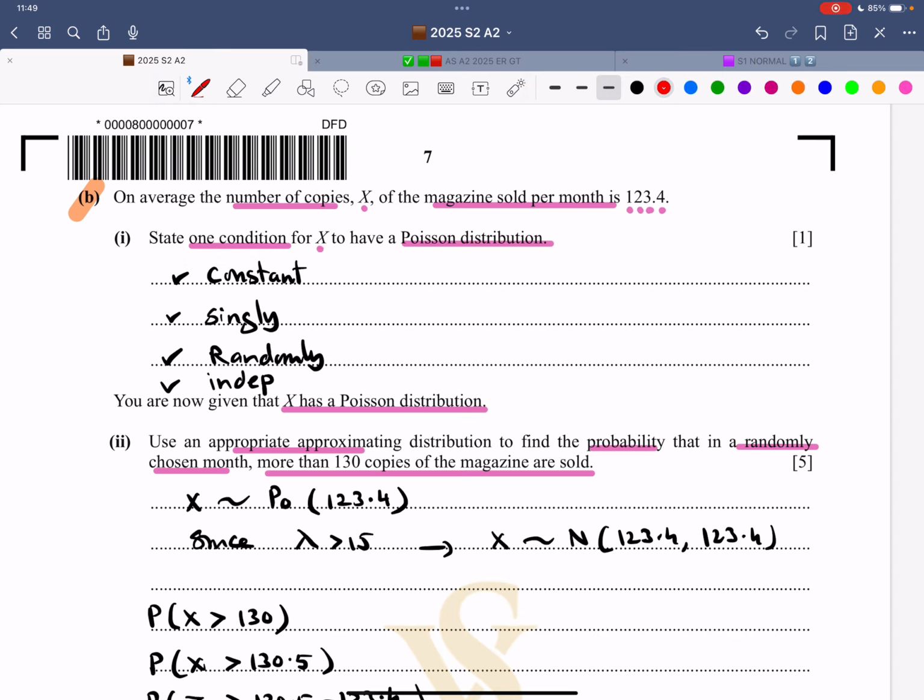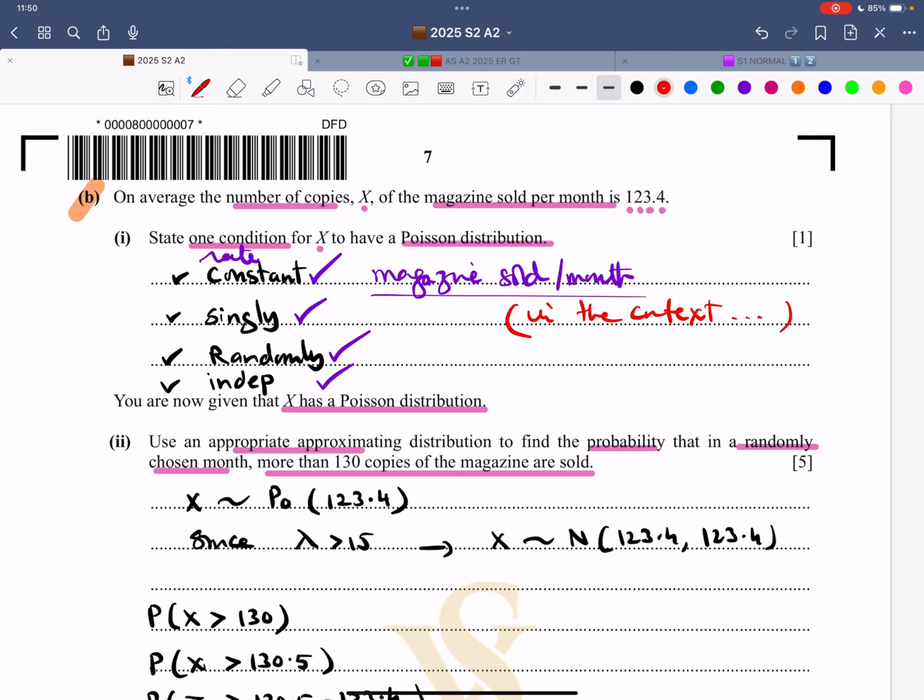We have to write in the context of this question, that is the magazine sold per month is occurring at a constant rate. It's sold singly. It's sold randomly. It's sold independent of one another. So make sure that you write in the context of the question. That is very necessary.